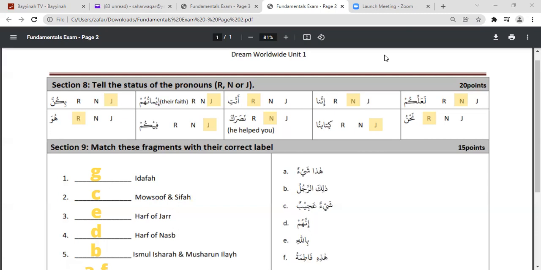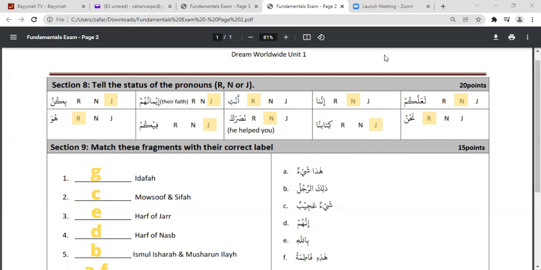Then for nasab and for jar, we have 2 conditions. For jar status, if any pronoun is attached to any of the harf of jar, then it is in the jar status. And if any pronoun is attached to an ism, it is in the jar status, because when it is attached to an ism, it becomes mudaf ilayh. Now we are left with the nasab status. Any pronoun, if it is attached to any harf of nasab, it is nasab status.